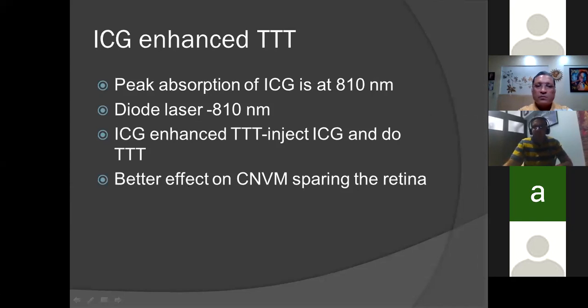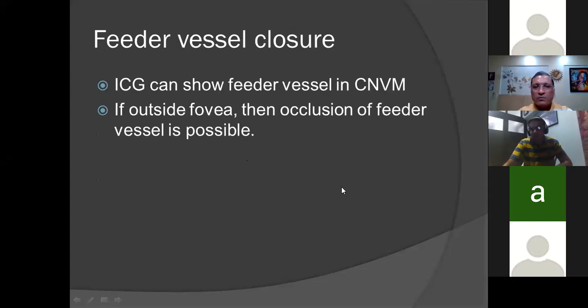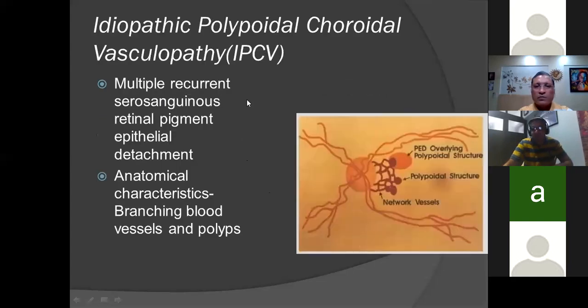So ICG can be used for performing enhanced TTT procedure. In this procedure, first ICG dye is injected and then a TTT laser is applied. We have a better effect on the CNVM, sparing the surrounding retina. Obviously, in the same way we can use it for feeder vessel closure. ICG can show you the feeder vessel in early phases. If outside the fovea, we can occlude it with laser whenever possible.